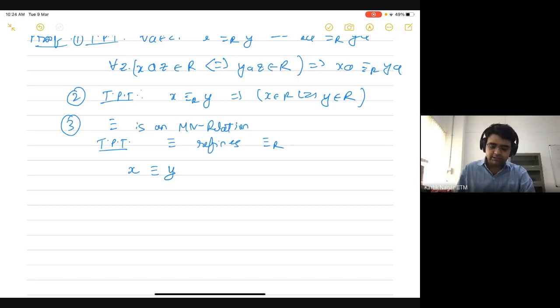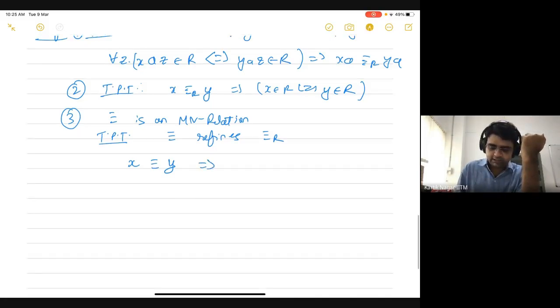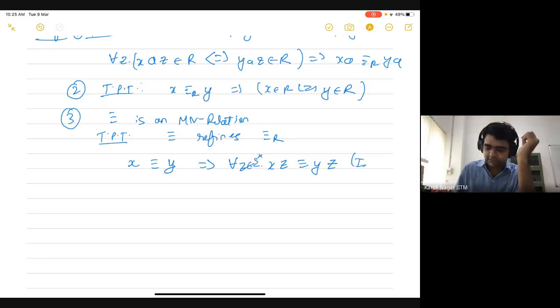So remember that since this is an MN relation, it's also a right congruence. So this implies that if X and Y are related to each other, for all symbols A, XA and YA are also related to each other. So what can we say further? We can show that if X and Y are related to each other, then for all Z belonging to sigma star, XZ and YZ are also related to each other. You can prove this by induction on Z, using the fact that it's a right congruence.